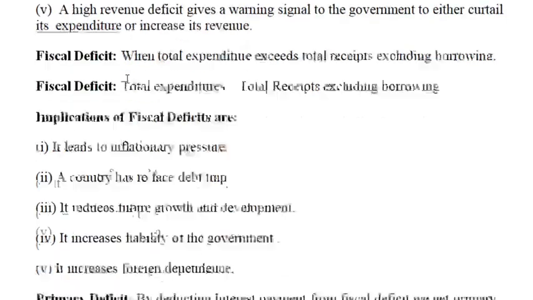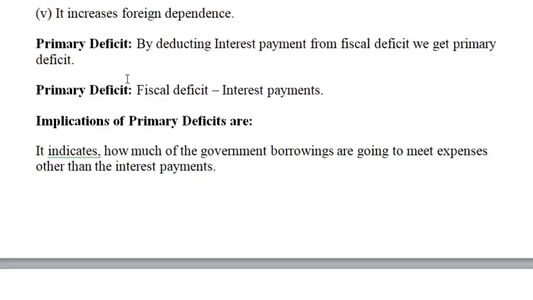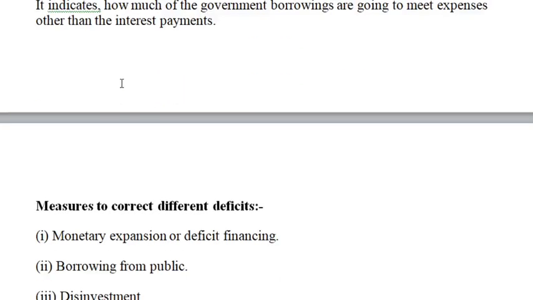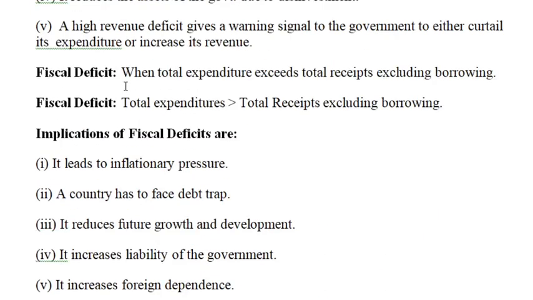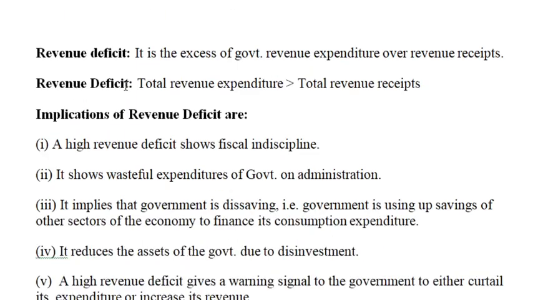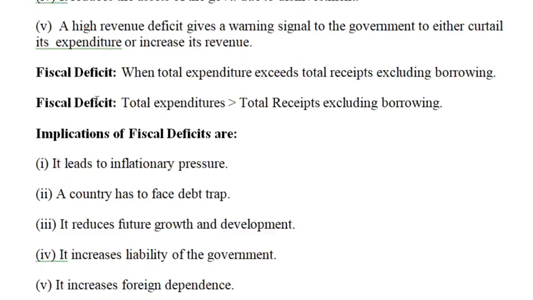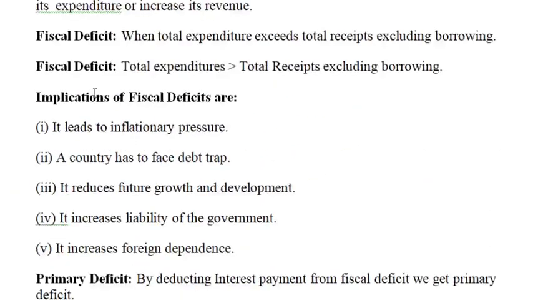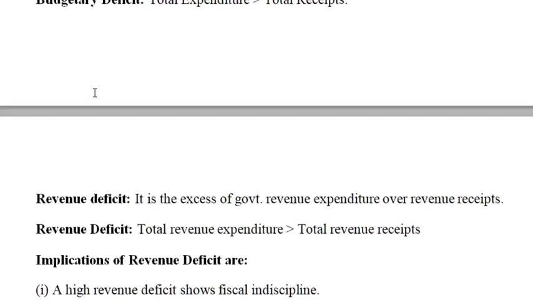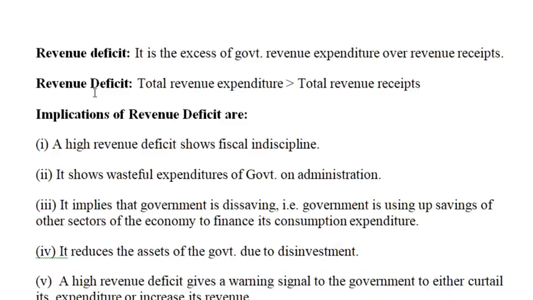The next one is the primary deficit, and one more is called the fiscal deficit. These are the three measures used to measure the budget deficit: revenue deficit, fiscal deficit and primary deficit. Now one by one we will discuss them. The first one is revenue deficit.